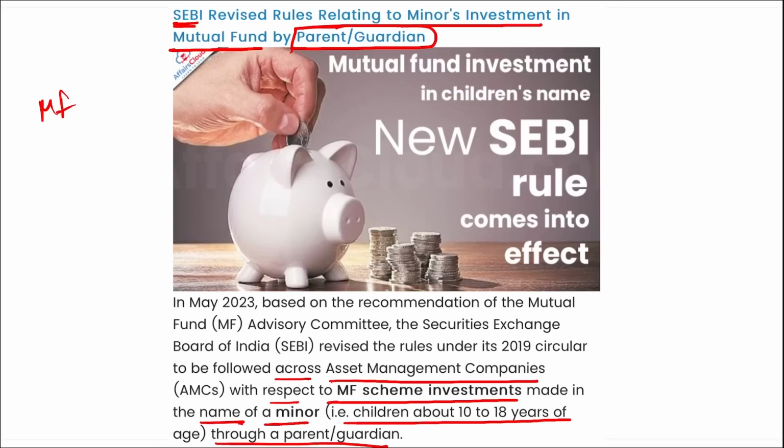All AMCs are advised to make the necessary changes to facilitate the above changes in mutual fund transactions with effect from 15th of June 2023. Right?